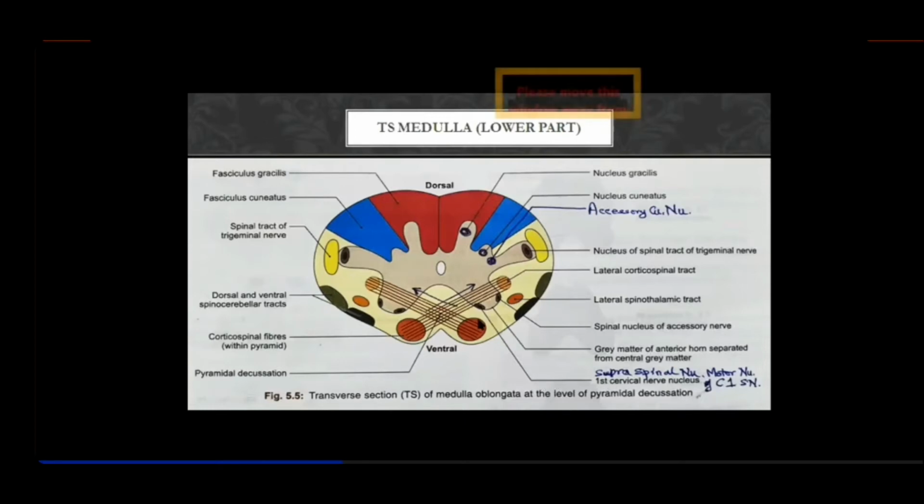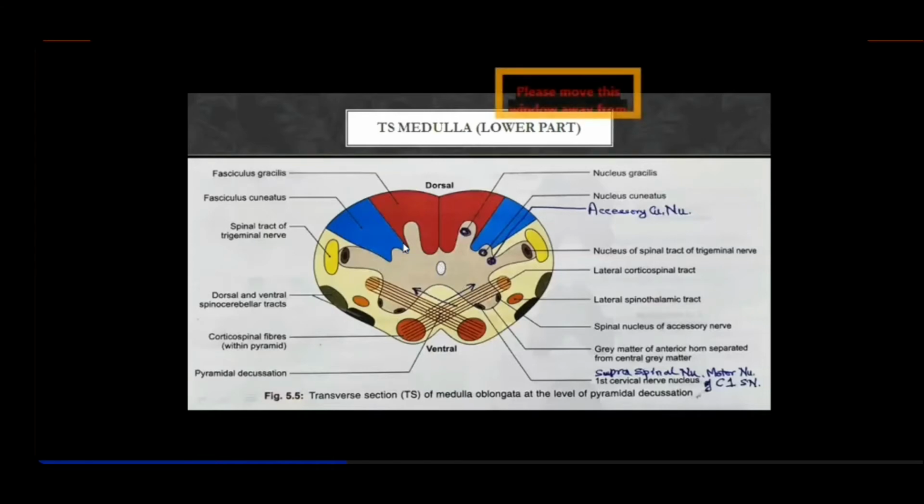Because it is lying in the medulla, not in the spinal segments, it's called the supraspinal nucleus, or the motor nucleus of C1 spinal nerves. Supraspinal nucleus is placed medially, and laterally is the spinal nucleus of the accessory nerve, in the anterior portion of the gray matter, separated out from the rest of the gray matter. Now the spinal cord is at its position.